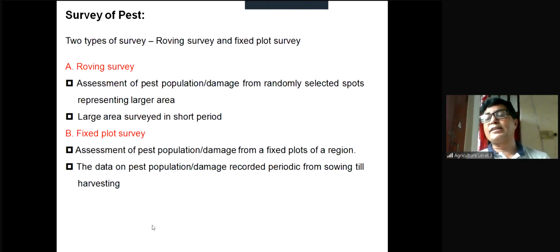And how long will we take the data? How long will we make the survey? From seed sowing to harvesting, or tillering to harvesting. Sorry, planting to harvesting. So this is called fixed plot survey. Clear?